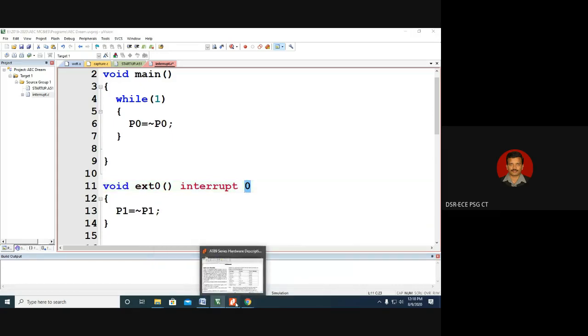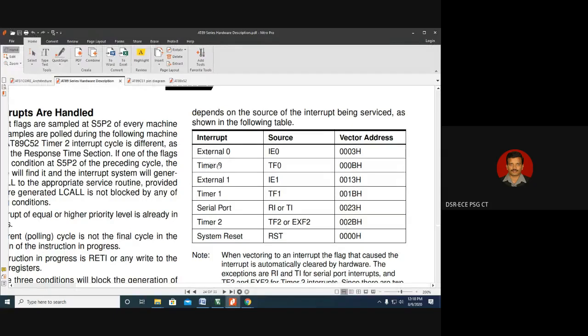Lower the number, higher the priority. So this is number 0, this is number 1, this is number 2, interrupt number 3, interrupt number 4, interrupt number 5, and interrupt number 6. When you put 0, it automatically goes to the vector location 0003. When we put the number 1, it will go to the vector location 000B. When you put number 2, it will go to the vector location 0013. So this vector number is more convenient because we don't need to remember the address. That is the convenience in C programming. Because we have written 0, among all these interrupts, external interrupt 0 has the highest priority. Hence we put the number 0 here.